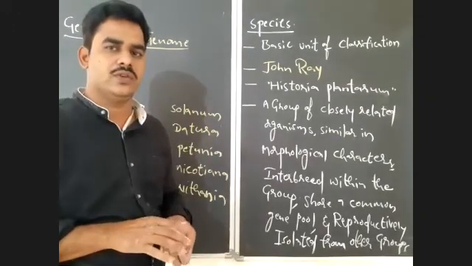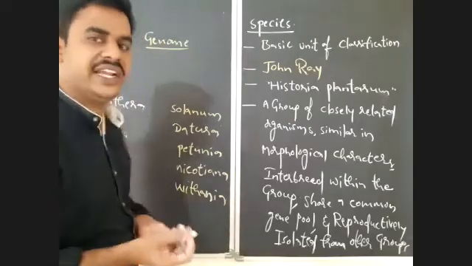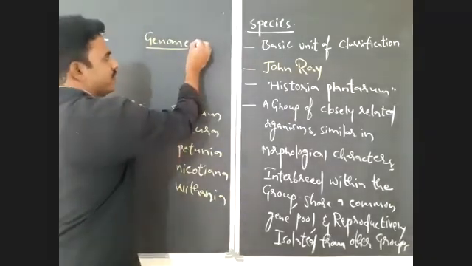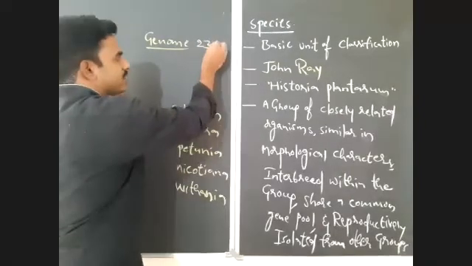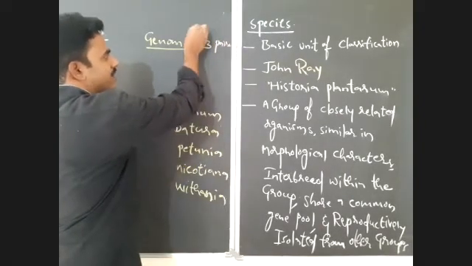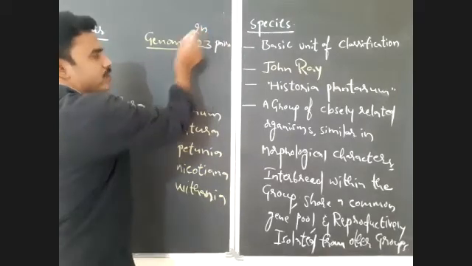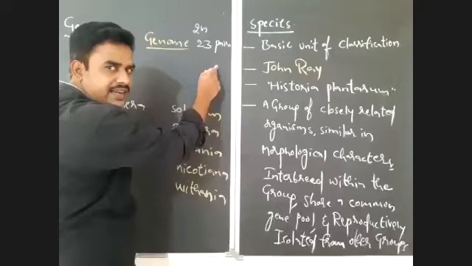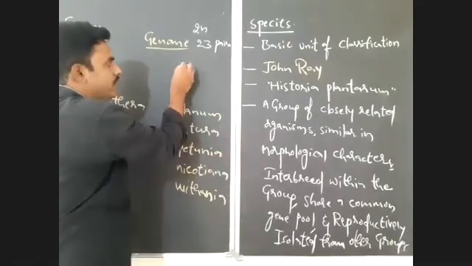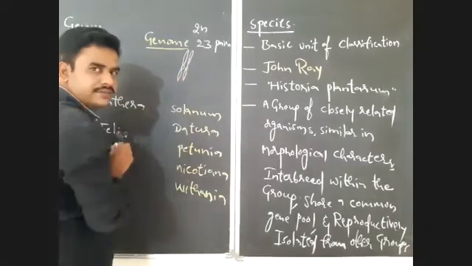The total number of chromosomes in a human being is 23 pairs, means 46 chromosomes. So human is a diploid. Paired chromosomes are there, 23 pairs. Always the chromosomes are in pairs.